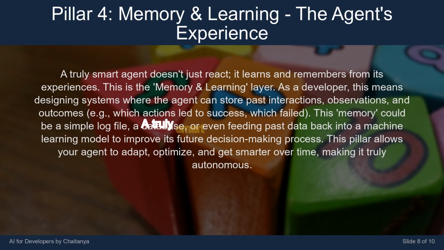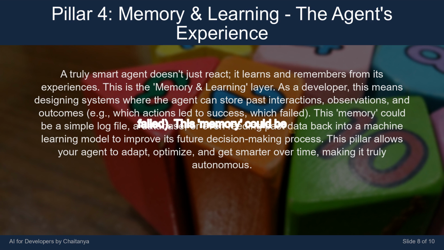A truly smart agent doesn't just react, it learns and remembers from its experiences. This is the memory and learning layer. As a developer, this means designing systems where the agent can store past interactions, observations, and outcomes, e.g., which actions led to success, which failed.